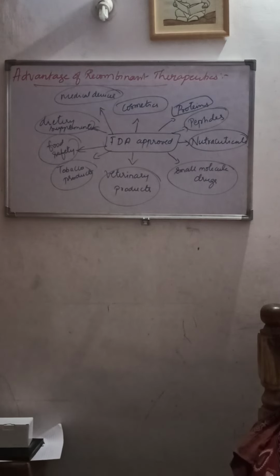So at present, 30 recombinant therapeutics have been approved for human use the world over. How many recombinant therapeutics are in use? That is 30. And at present, 12 recombinant therapeutics have been marketed for human use in India. So this is worldwide, and this is in India.